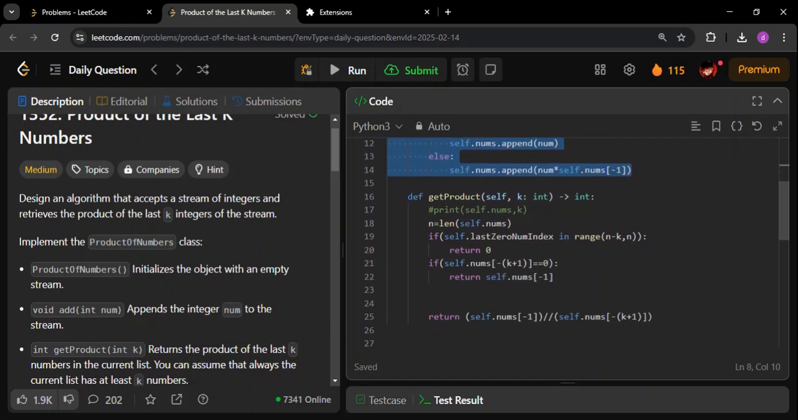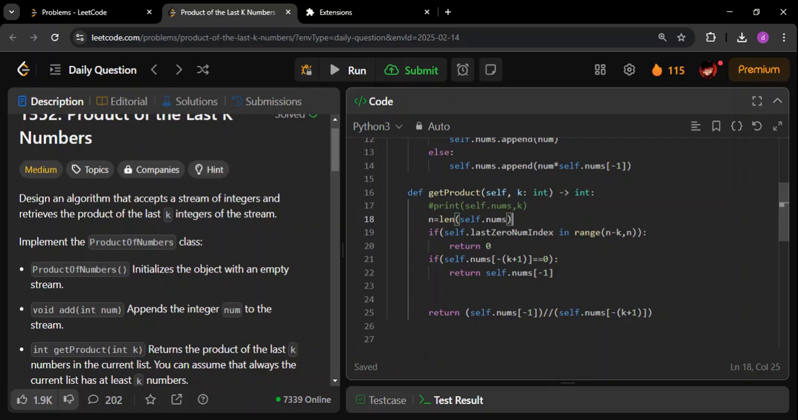Now let us come to the get product function. Here I'm taking the length first of all. Now if self.last_0_num_index is in this range. Why is this range coming? Remember, we need the product for the last k numbers, so we have a range, starting from n minus k till n minus 1. If my most recent 0 lies in this range, then I have to return 0. I did not do any calculation. This is the optimization that I can think of. I will simply return 0 in this case.